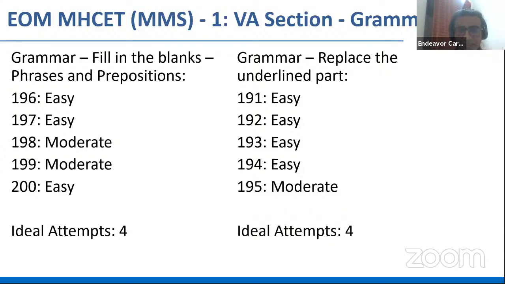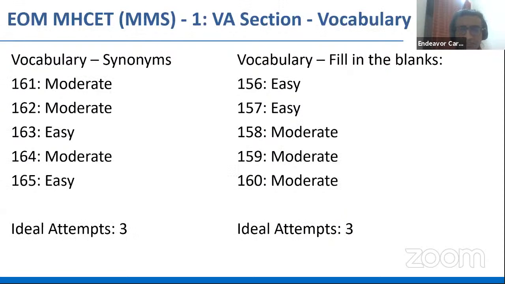Then in verbal ability, if we talk about questions based on vocabulary, you had direct synonym questions, where you were given a single word and three words out of which you had to choose the synonym of the given word. This part was a bit tricky. There were 5 questions; not 5 out of 5, not even 4, but 3 could be done.